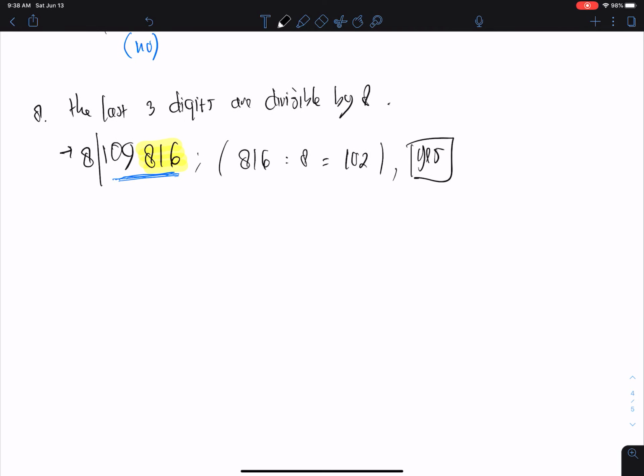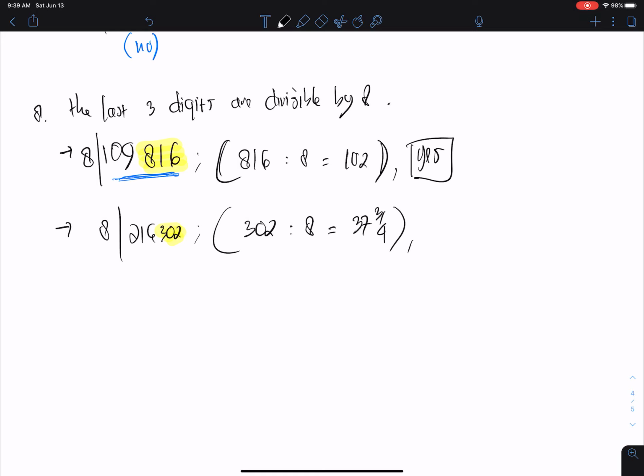We can try another number. For example, 216302. Is it divisible by 8 or not? So we check again the last 3 digits, which is 302. Okay, 302 divided by 8 gives 37 3/4. So this is not a whole number.